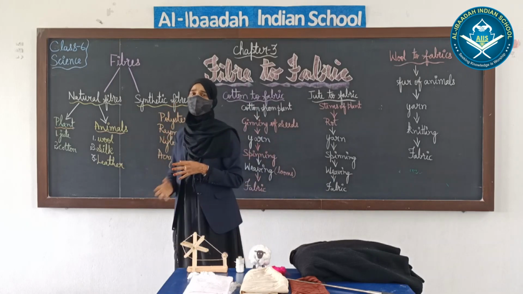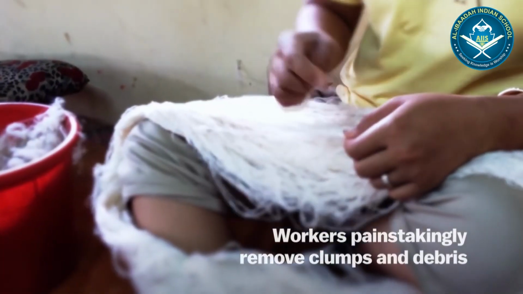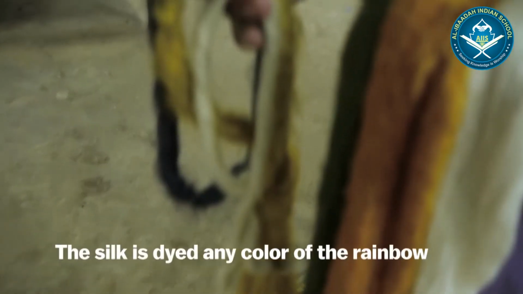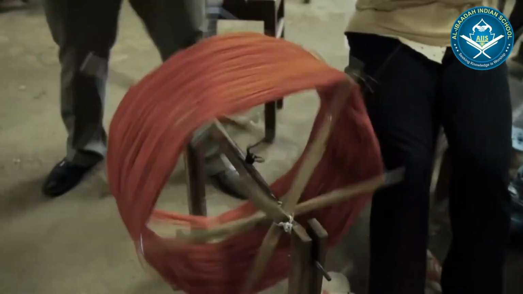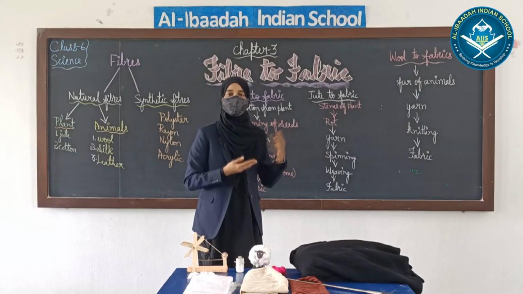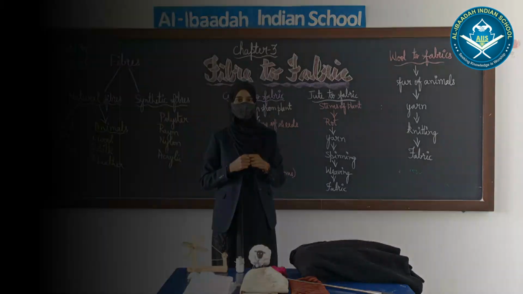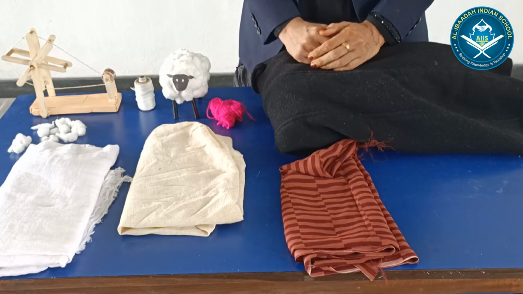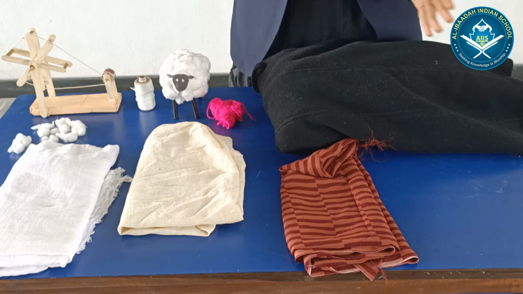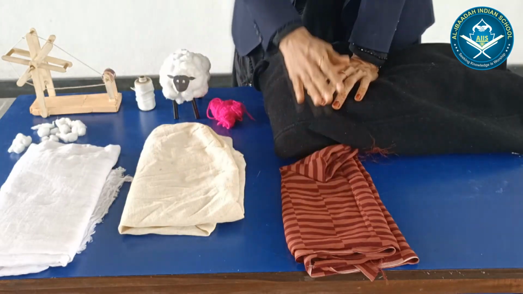And there are various processes to change fiber to fabric. To make a fabric, we have to go through various processes: we have to spin it, then weave it, and then make a fabric out of it. That fabric goes to stitching, and after stitching we get the finished product as a cloth which is suitable for wearing. So as I told you, we get fibers from both animals and plants, and there are synthetic fibers too. So here are some materials to show you.